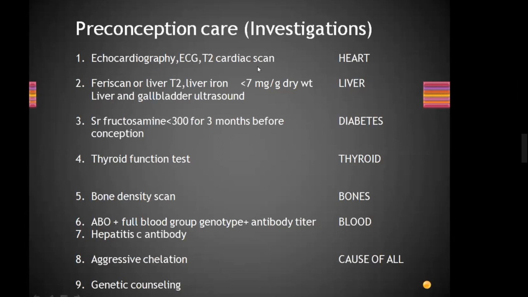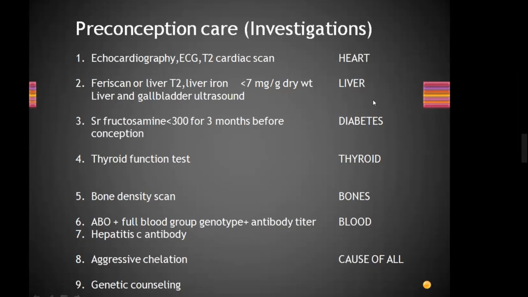We have not read so much focus on iron in sickle cell. In sickle cell, they have more focus because of the breakdown of the RBCs. More complications are because of breakdown of RBCs. But in thalassemia, more focus because of the iron overload. So remember it, thalassemia is directly related to iron overload. So aggressive chelation you need to do before conception.